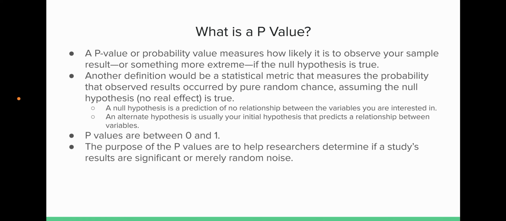As mentioned above, a null hypothesis is a prediction of no relationship between the variables that you are interested in, and an alternate hypothesis is usually your initial hypothesis that predicts a relationship between the variables that you're looking at. And the p-values are always going to be between 0 and 1. The purpose of these probability values is to help researchers determine if a study's results are significant or just random noise or just coincidence.